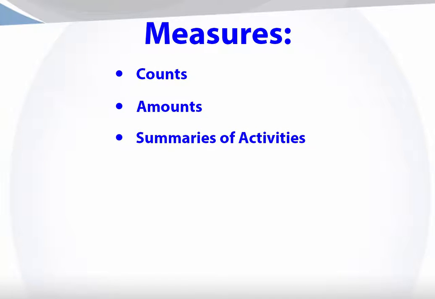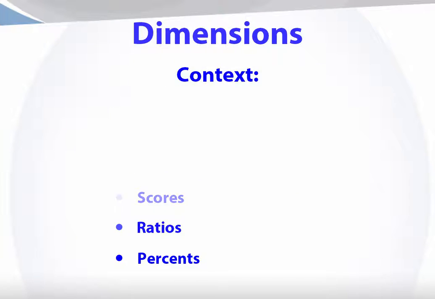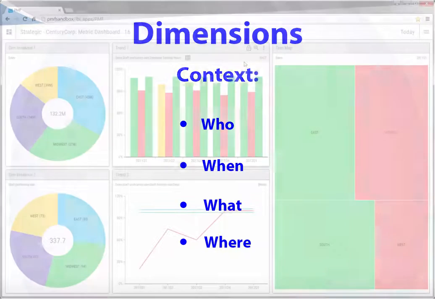When you look at measures, you are looking at counts, amounts, summaries of activities, money earned and spent, and scores, ratios, and percents. When you add dimensions to the mix, you get the ability to break up and make sense of this data. Dimensions provide the basis of the questions you ask. Who did something? When did it happen? What products or staff or customers were involved?